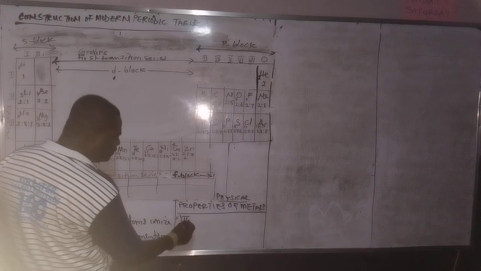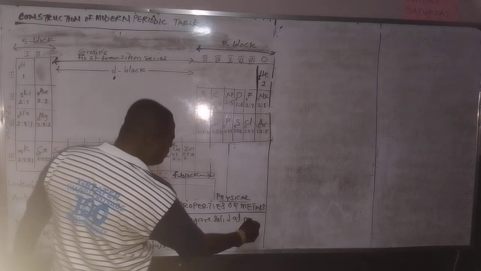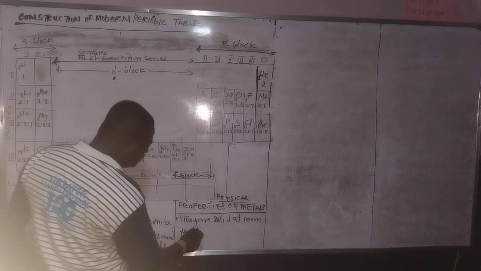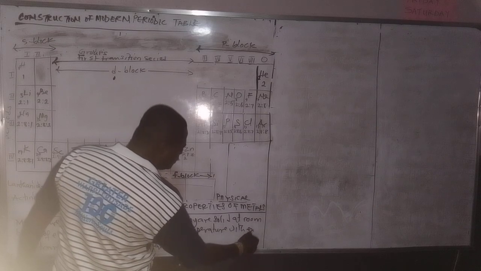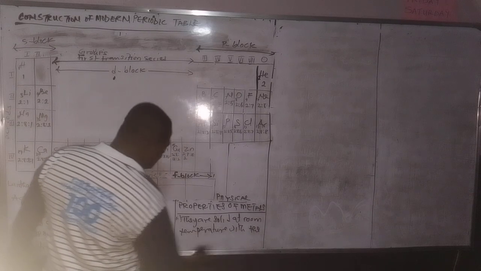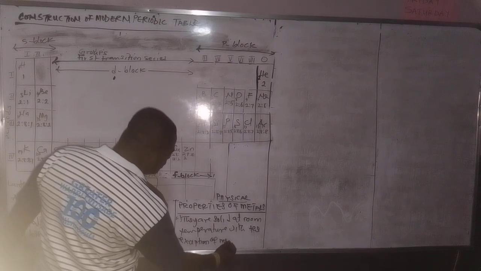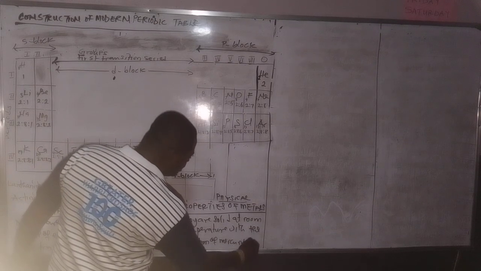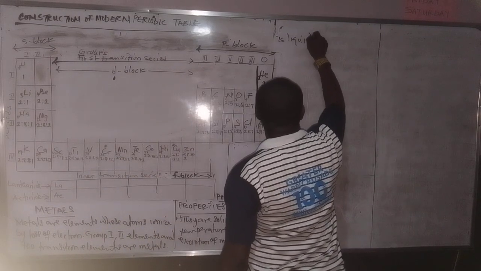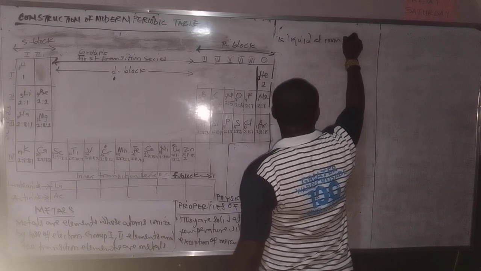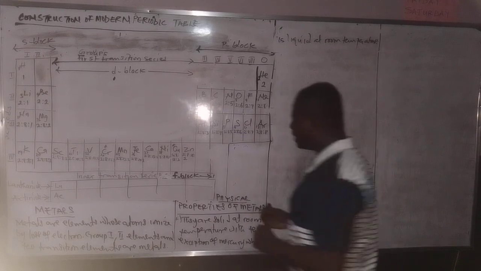Number 1, they are solid at room temperature, with the exception of mercury, which is liquid at room temperature. So every other metal is solid.